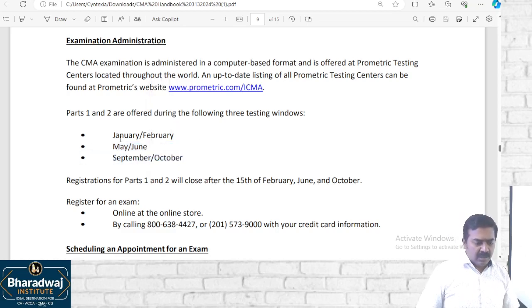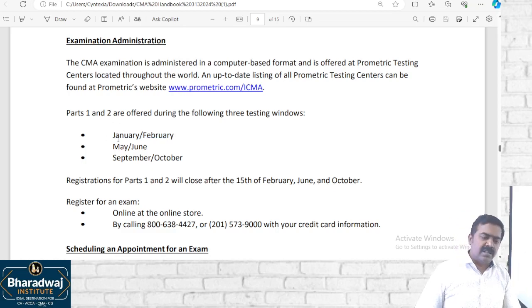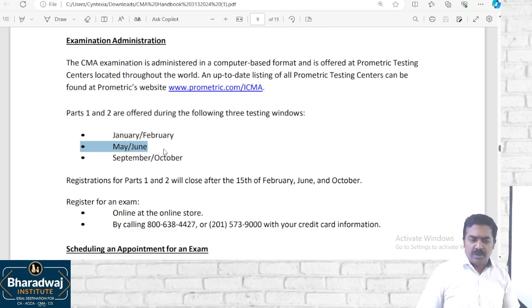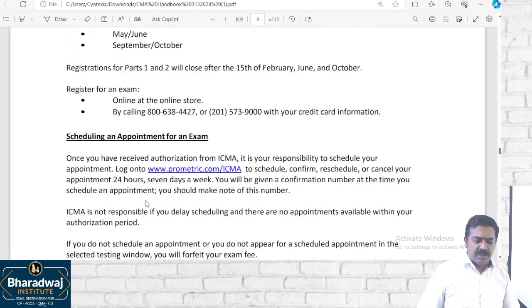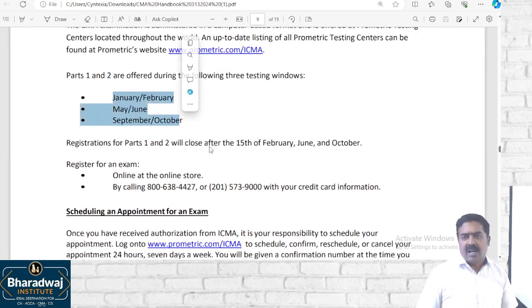Okay. So there are 3 windows. January 1st to February end. You have to choose the date, whether you are going to write on January 5th, 10th, or 20th, or in February, and register. The dates are available on the Prometric Testing Center website. Online support centers are also there, and Indian contact numbers are also available in the Prometric Testing app. You can register for the exams after your preparation is over.